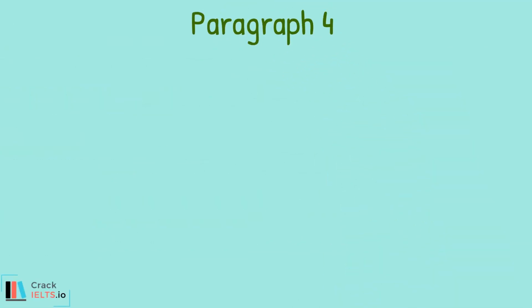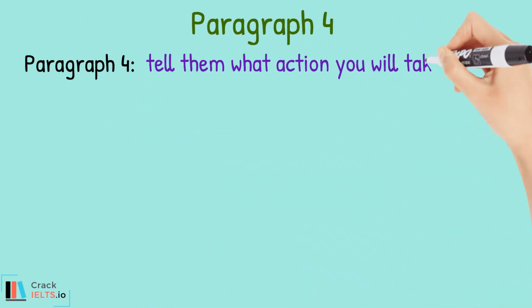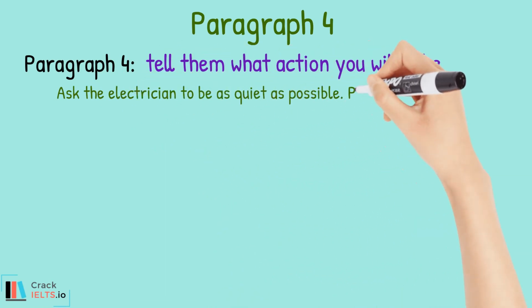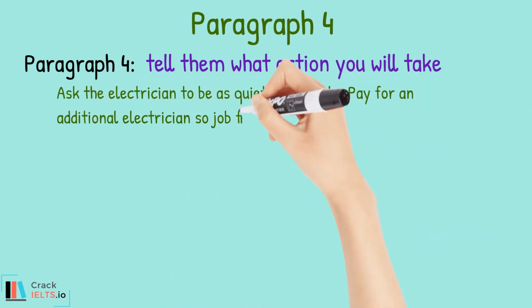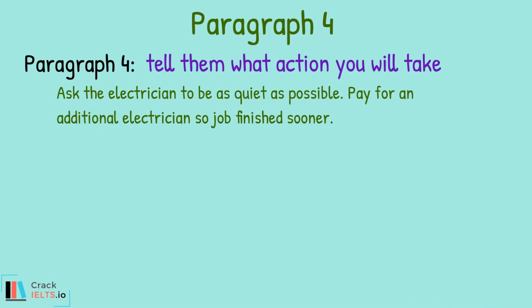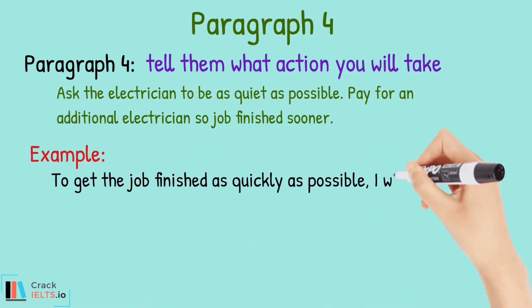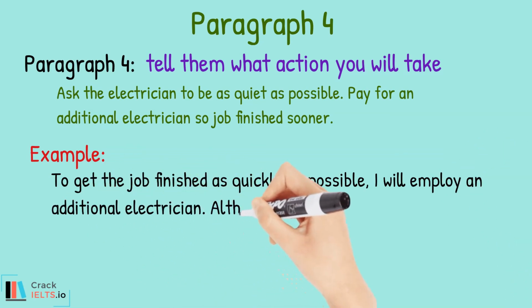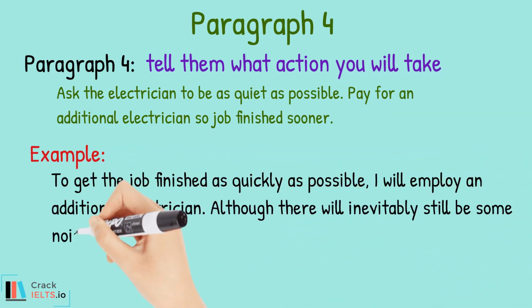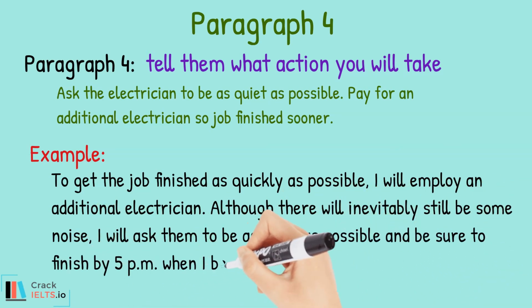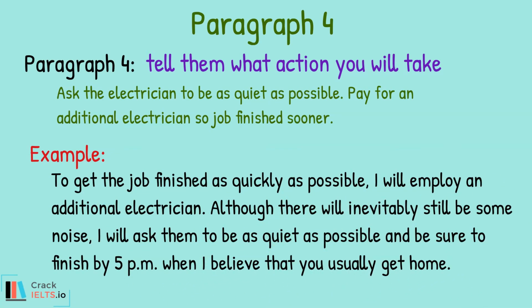Next is paragraph 4. Paragraph 4 addresses the third bullet point. Tell them what action you will take. Here the ideas we noted were, ask the electrician to be as quiet as possible, pay for an additional electrician so job finished sooner. You could write paragraph 4 as, to get the job finished as quickly as possible, I will employ an additional electrician. Although there will inevitably still be some noise, I will ask them to be as quiet as possible and be sure to finish by 5 p.m. when I believe that you usually get home.